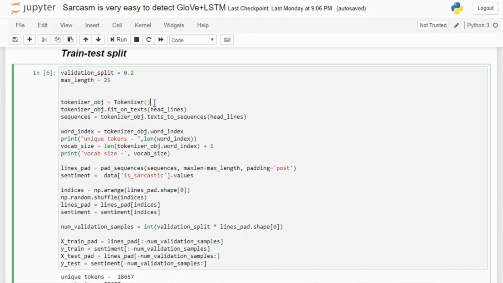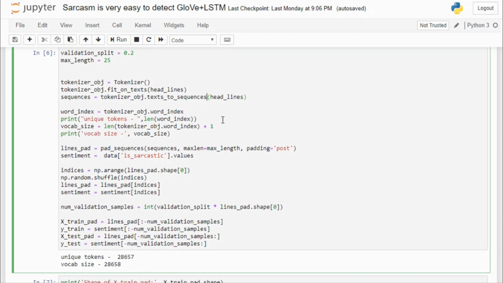Okay, so here is the tokenizer. Remember that it is a Keras tokenizer, and I am using this because it will help me to create the tensors that I'm going to pass to our model. After that, I am fitting this tokenizer on our headlines. Then we are producing our sequences. And after doing that, I am computing the word index.